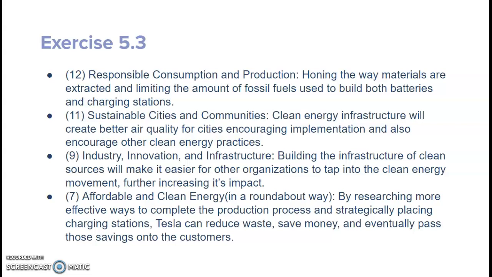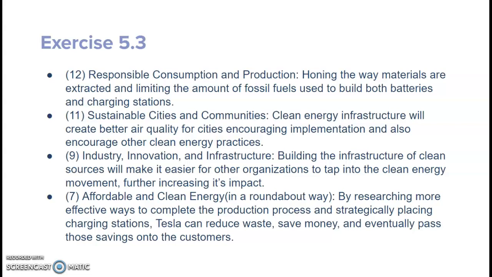It could just be kind of a collaborative approach to providing clean energy to everyone, wherever they're located, whatever they're driving, as long as it's an electric vehicle. So just building the foundation, that infrastructure, will help it to be more quickly embraced and also more feasible and practical in the future. And then affordable and clean energy.